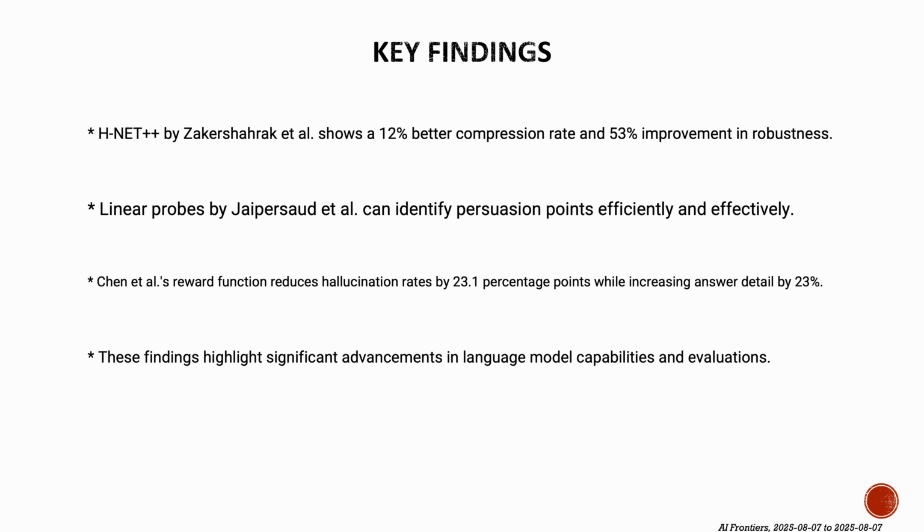Let's highlight some critical insights across the papers. HNet++ by Zakershahrak and colleagues shows a 12% better compression rate and a 53% improvement in robustness. Linear probes by Zakershahrak and colleagues can identify persuasion points efficiently and effectively. Chen and colleagues' reward function reduces hallucination rates by 23.1 percentage points while increasing answer detail by 23%. These findings underscore significant advancements in language model capabilities and evaluations.